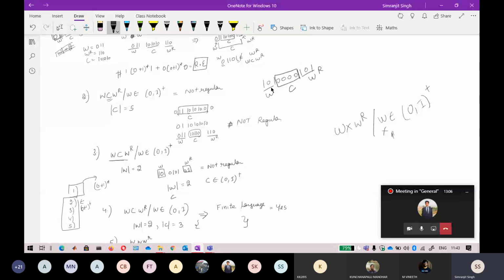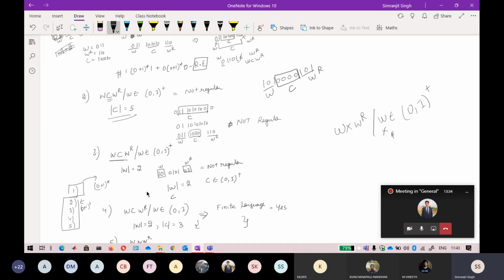So if this is extended to this one, this W can be any value. I have to remember that if I'm not able to extend this C, it means I have to remember this W so that I can see the reversal of that string. That is why, if I fix the length of C or the center string or any center variable, I will not be able to get it. So that is why this whole expression is not regular.